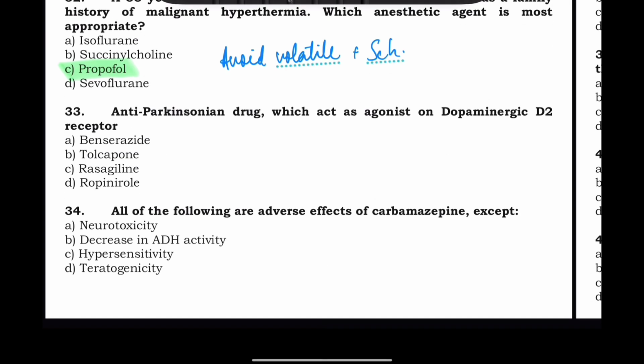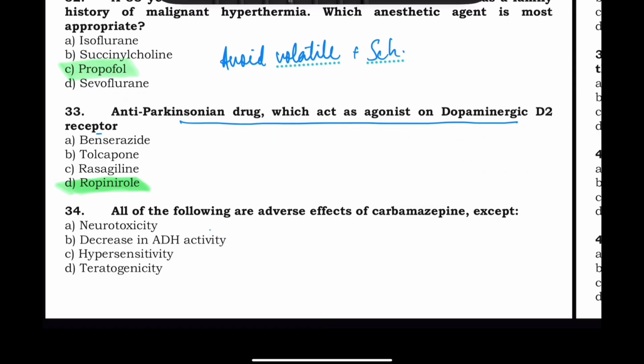Now, anti-Parkinsonism drug which acts as agonist on D2 receptor. Benserazide, tolcapone, rasagiline, and ropinirole. So the correct answer here is ropinirole. This is basically a D2 receptor agonist. Benserazide is not, tolcapone is COMT inhibitor, rasagiline is MAO inhibitor. So ropinirole is the correct answer.